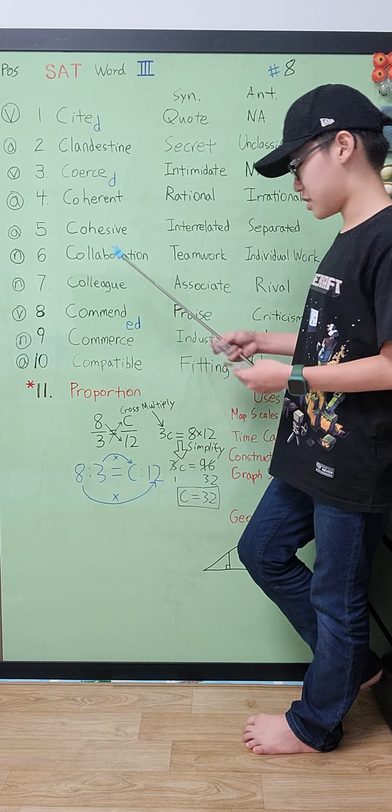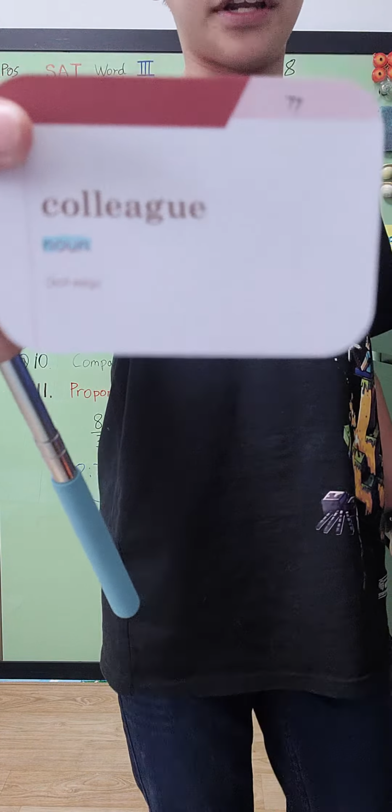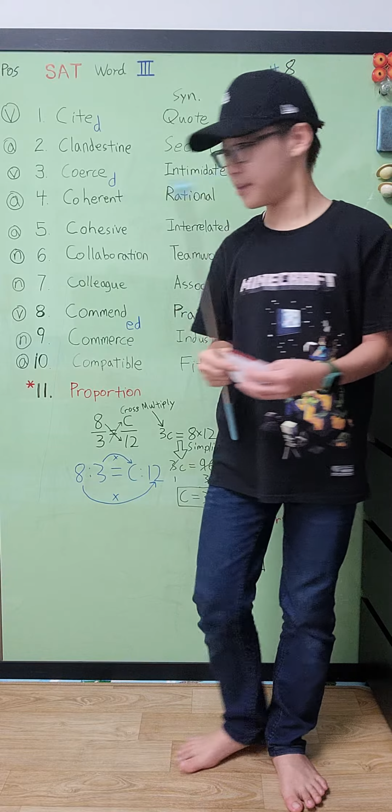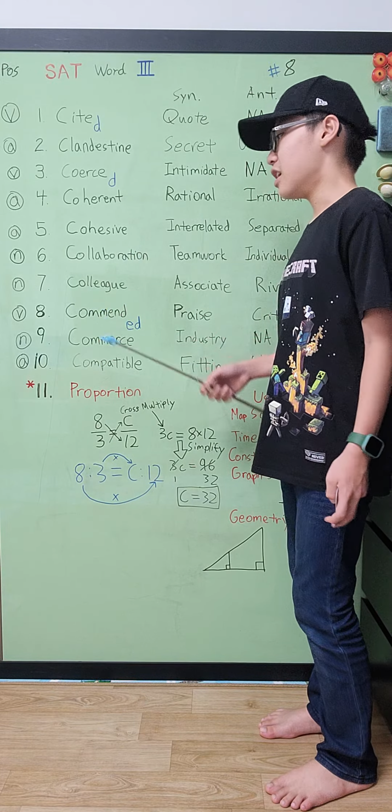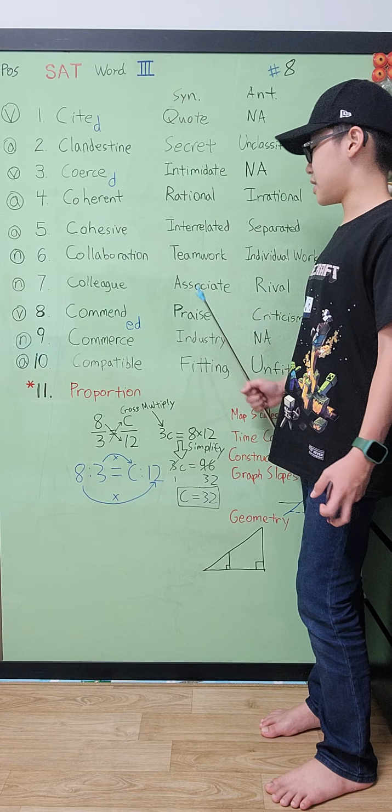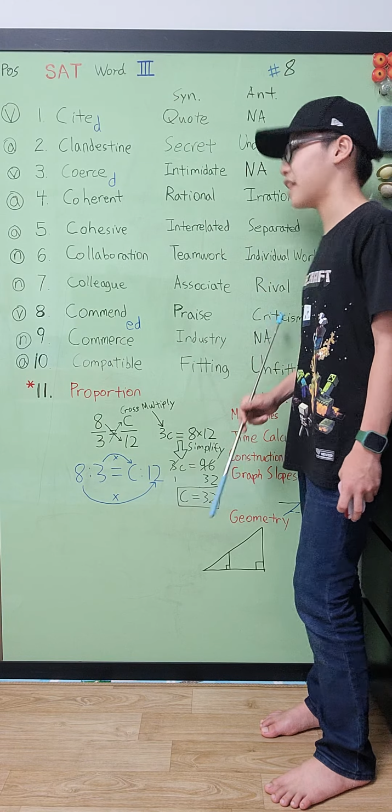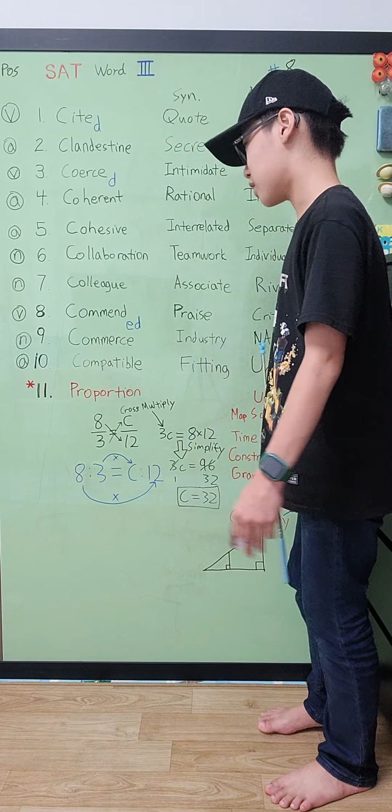Number 7 is colleague. Colleague is basically a friend, an associate. Like YouTubers are all colleagues to each other as long as they're in the same commerce. We'll go back to that later. First of all, though, the colleague synonym is associate, the antonym is a rival. And yeah, lots of rivals are on YouTube.